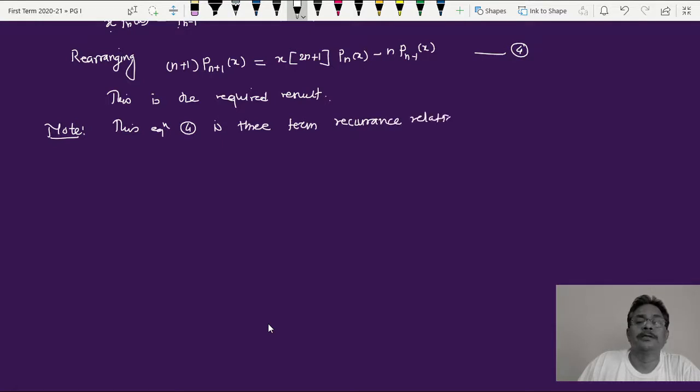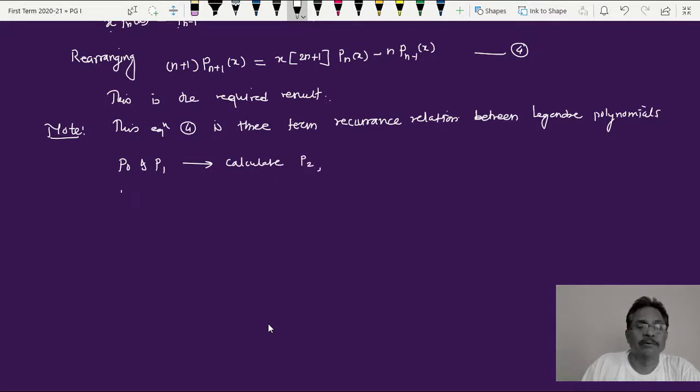A recurrence relation between Legendre polynomials. That means if one knows this equation, if I know P0 and P1, we can calculate P2.